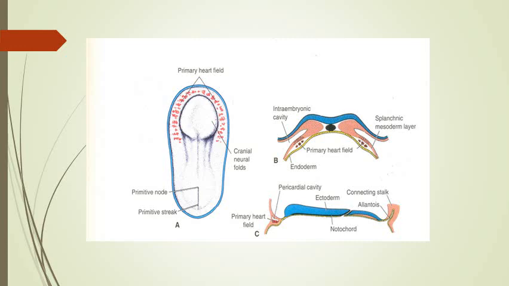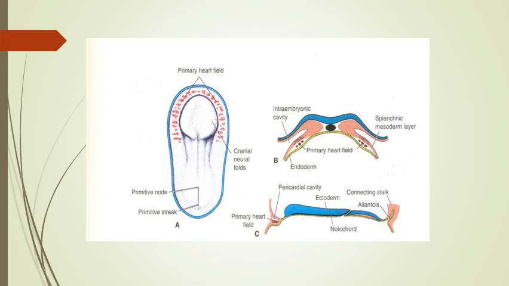So this diagram shows the location of the primary heart field, which is a U-shaped, crescentic or horseshoe-shaped area lying just cranial to the neural plate in the splanchnic mesoderm. As you can see, the intraembryonic cavity or intraembryonic coelom has appeared, and it has split the intraembryonic mesoderm into two layers, the somatopleuric and splanchnic or splanchnopleuric mesoderm. This is the splanchnic mesoderm. The primary heart field has appeared, starting somewhere on the 16th day of development,